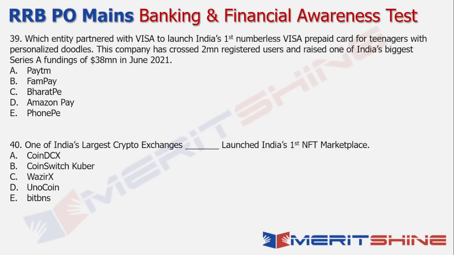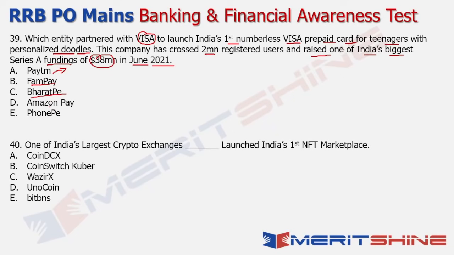Talking about which entity partnered with Visa to launch India's first numberless Visa prepaid card for your teenagers with personalized doodles. So this company has also crossed 2 million registered users and raised one of India's biggest Series A fundings of $38 million in June 2021. So the entity that I'm referring to is basically FamPay, right? So all the other entities are also there. Paytm is expected to bring out its IPO pretty soon, which is expected to be one of the biggest IPOs in the country, right? And these are other players that are there.